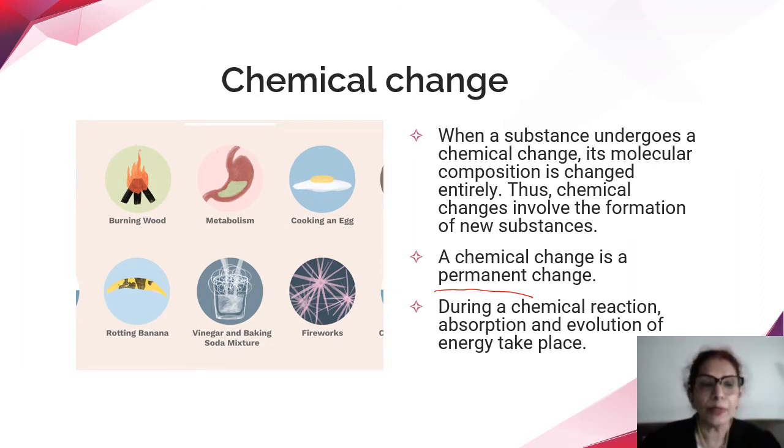Example, burning of wood is a chemical change. So we get the ashes. From the ashes, I cannot get back the wood. Then metabolism inside the organisms is a chemical change. Cooking of an egg. So suppose I boiled the egg. Now from that boiled egg, if I want the raw egg back, will I get it? No, it's not possible. Then rotting of banana is a chemical change.